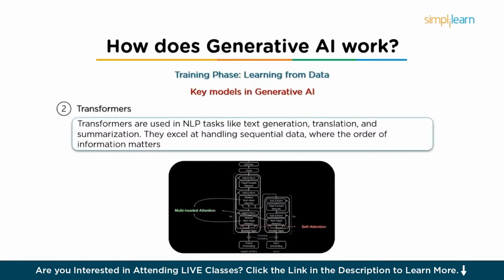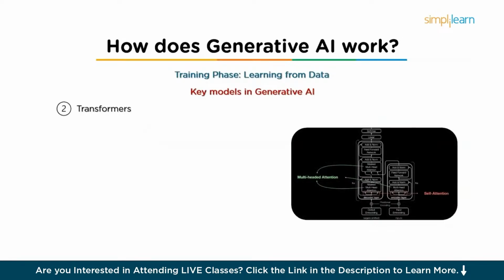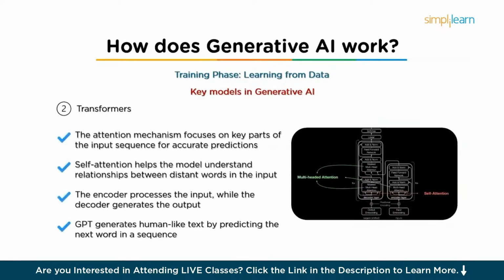And then comes transformers. Transformers are a different architecture used primarily in natural language processing, NLP, for tasks like text generation, translation, and summarization. The transformer model is known for its ability to handle sequential data like text, where the order of the data matters. The main building blocks of transformers are attention mechanisms. The attention mechanism allows the model to focus on different parts of the input sequence, like words in a sentence, when making predictions. For example, when generating a sentence, the model pays more attention to certain words in the context of the sentence to ensure the output makes sense.